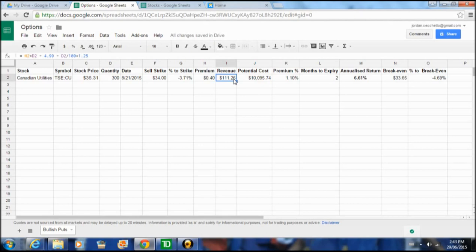So this type of strategy, there is still a downside. If the stock plummets, you're still going to have a loss or be in a negative position. As with any strategy, there is negative downside risk. However, it's much less than if we just bought the stock in the open market. So that's the advantage to this type of trade.